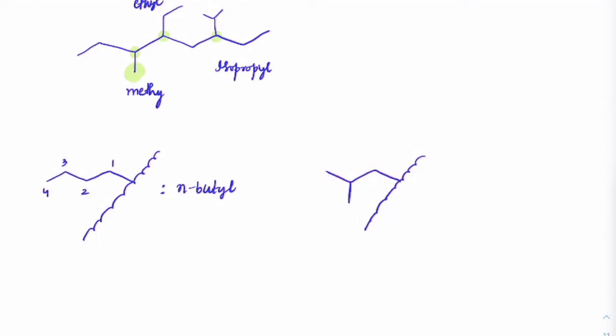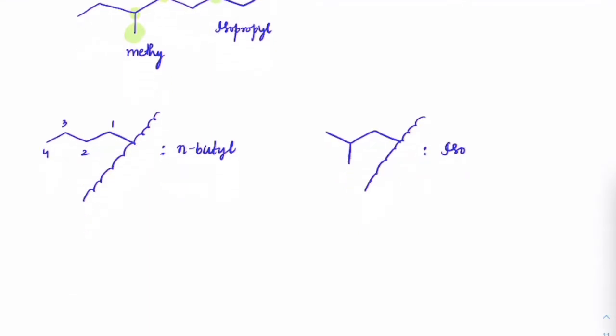So if you have n number of carbons, and the last carbon is changed to the second last position, then you use the word iso. Suppose this last alkyl group is added at the second last position, you call it the iso form.